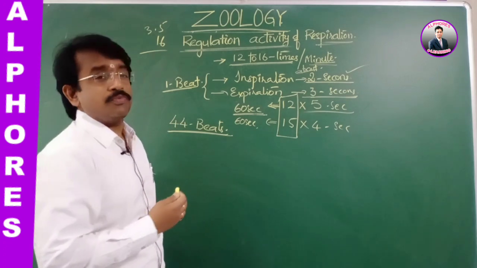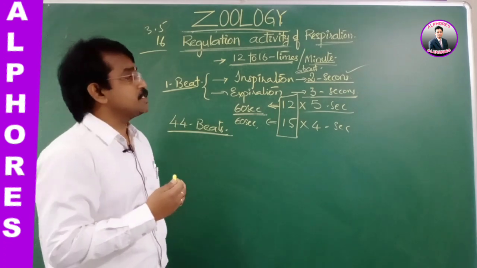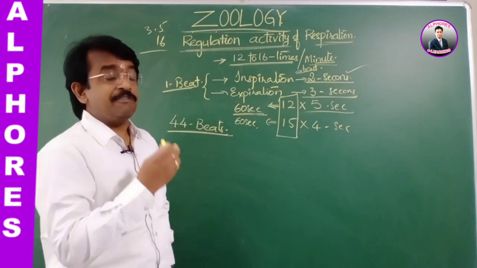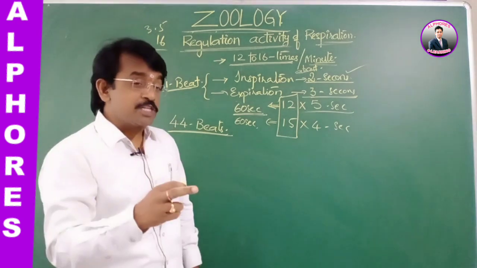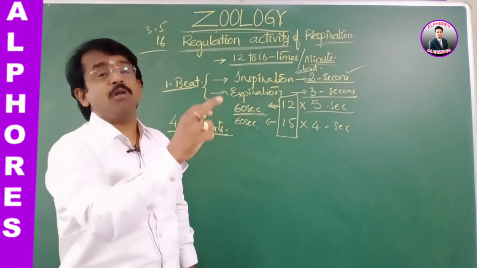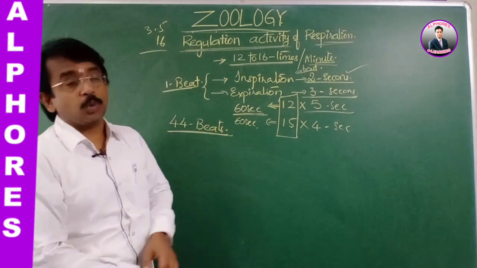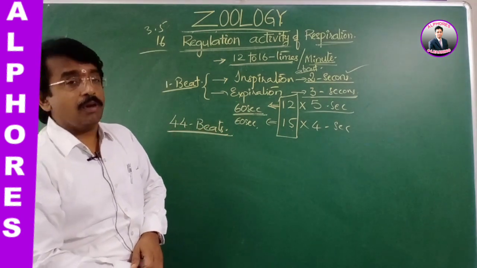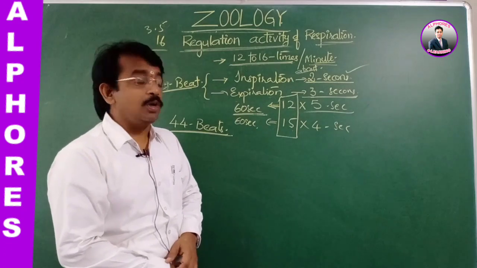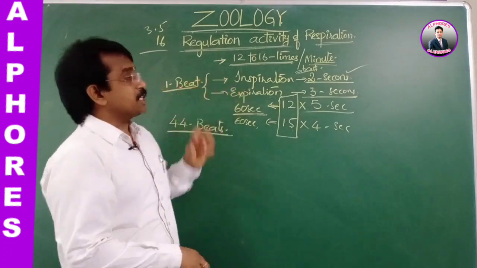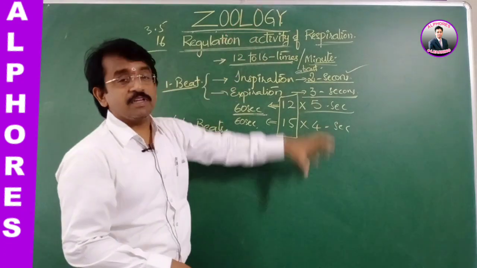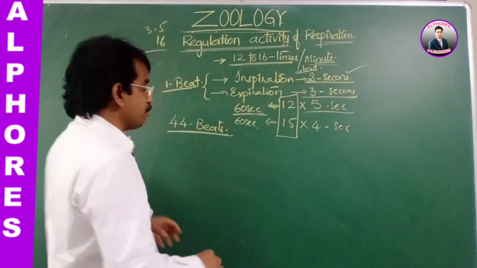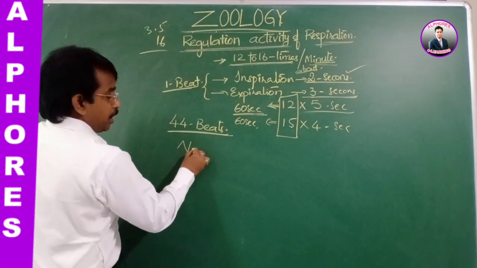So now we'll go for respiration, which is controlled in what way? Respiration is regulated by both neural and chemical control. Neural as well as chemical control activity takes place in the case of respiration.